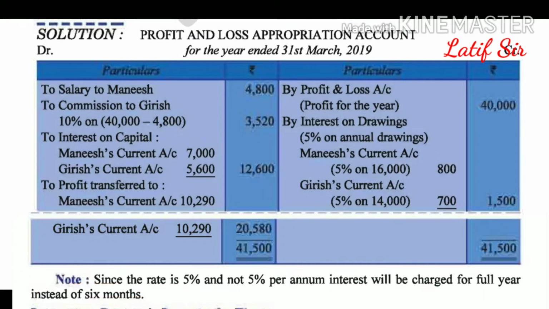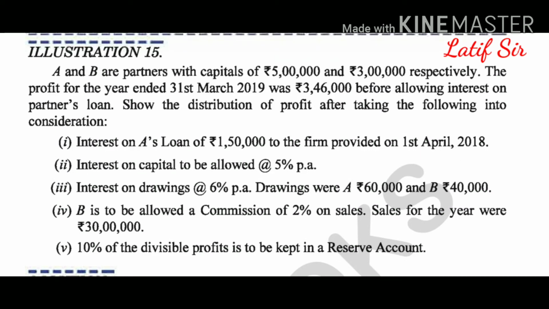Okay, so now come to the next question. We will again see the next question. In this illustration you can see that there are two partners, A and B, with capital of 5 lakh and 3 lakh respectively, and the profit for the year ending 31st March 2019 is 3,46,000 before allowing interest on